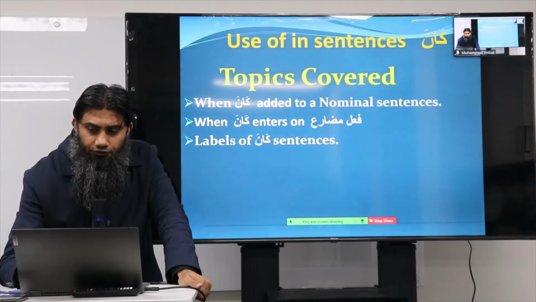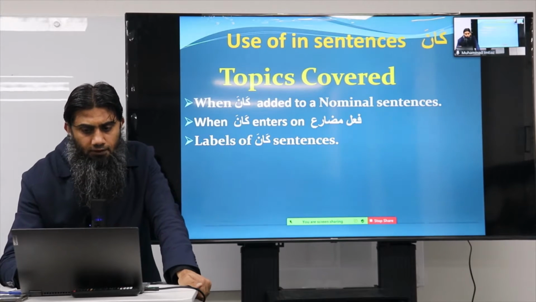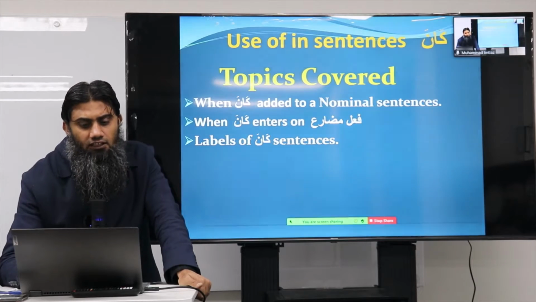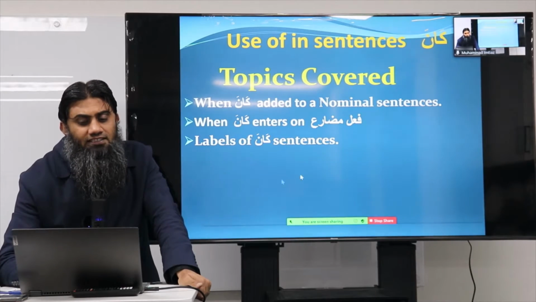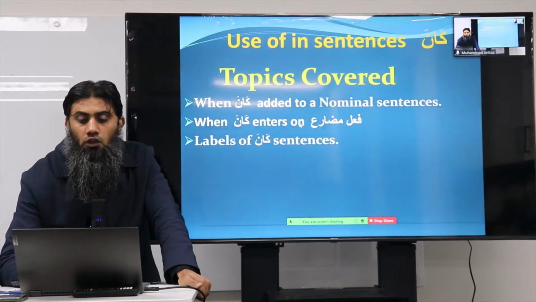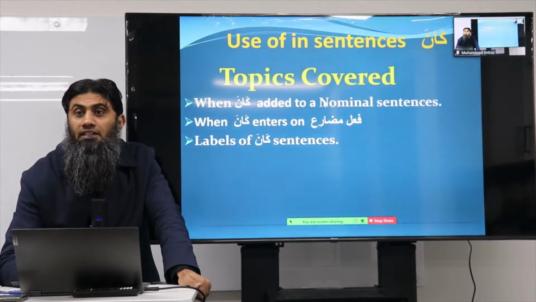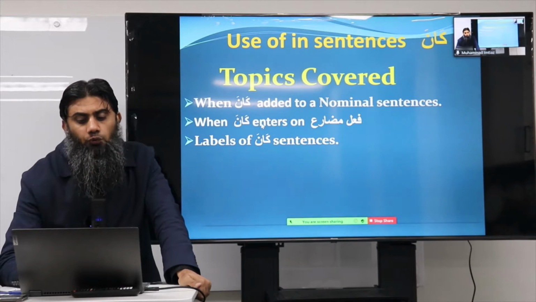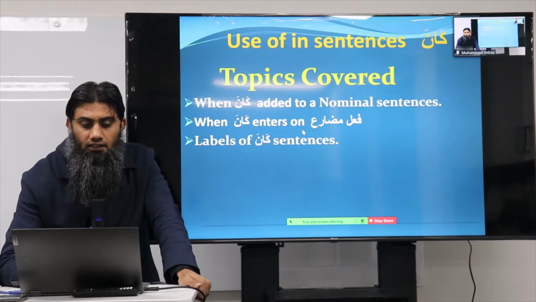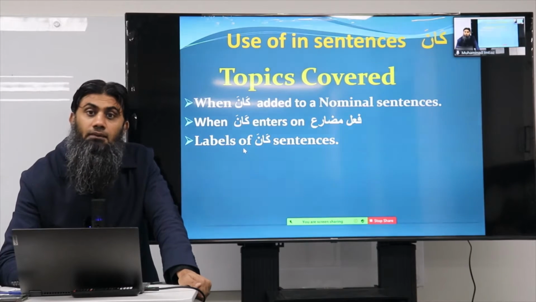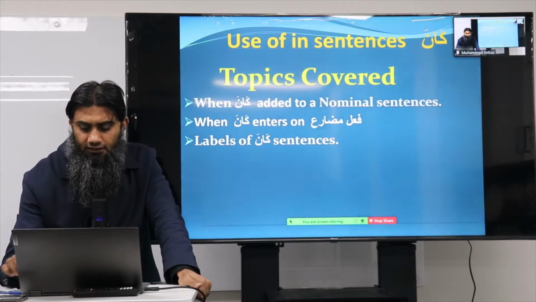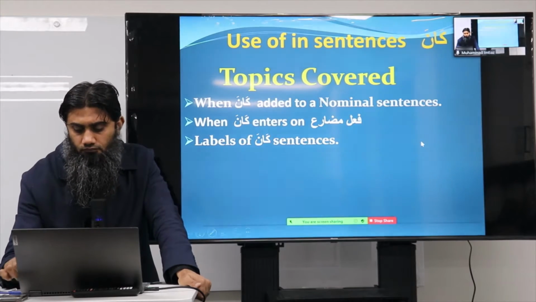As you can see on the screen, inshallah today we will cover this concept of kana, the use of kana in sentences. We will see three subtopics. Number one is when kana is added to a nominal sentence. Nominal means jumla ismiya. Number two, when kana enters on fi'l mudare. And number three, what are the labels of the sentence when kana is used in a sentence. Let's look at them one by one.